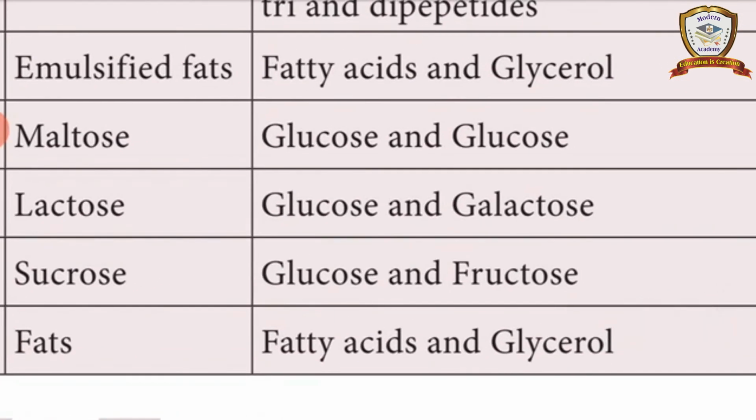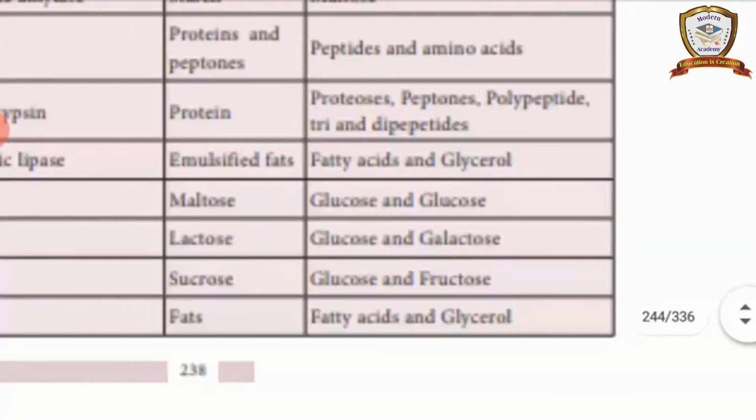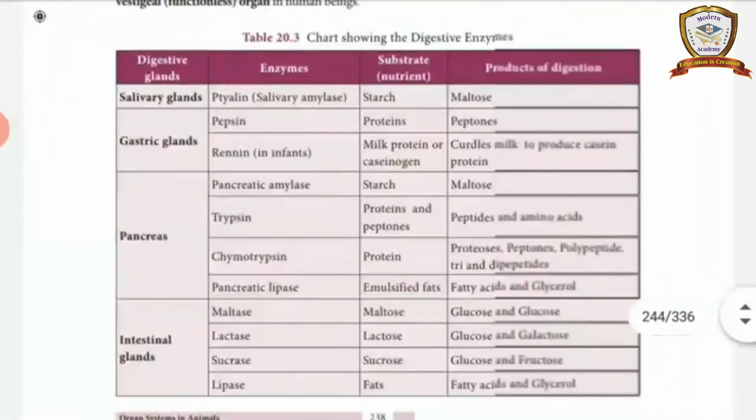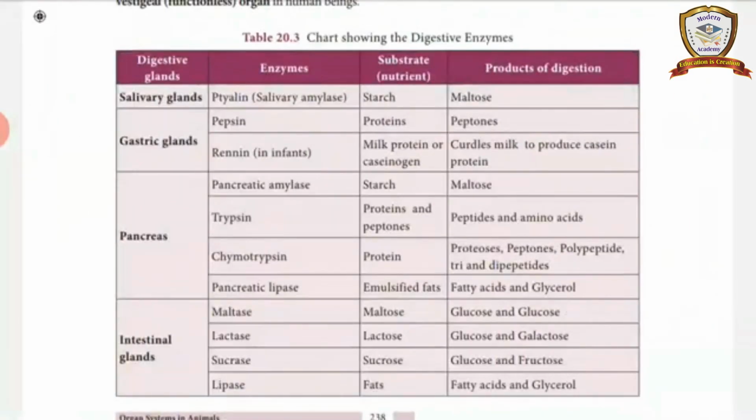For maltose, the product of digestion is glucose and glucose. Lactose gives glucose and galactose. Sucrose gives glucose and fructose. Fats give fatty acids and glycerol. Okay, so this is the chart. It shows the digestive enzymes, what nutrient they digest, and the end products of this digestion. Okay, fine. The digestive system is completed.